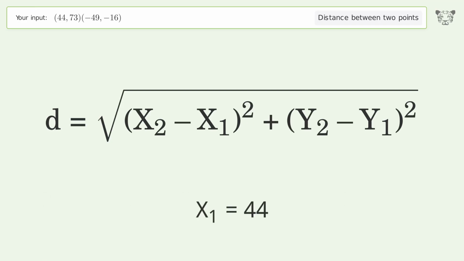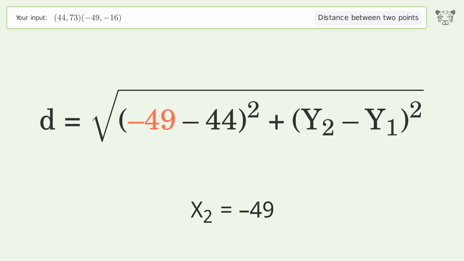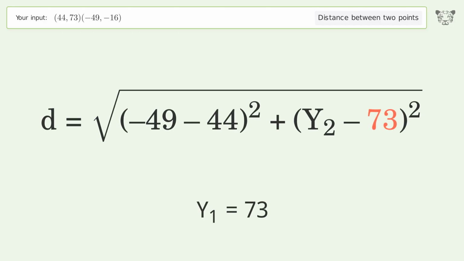x1 equals 44. x2 equals negative 49. y1 equals 73. y2 equals negative 16.